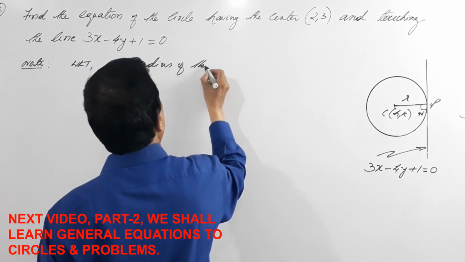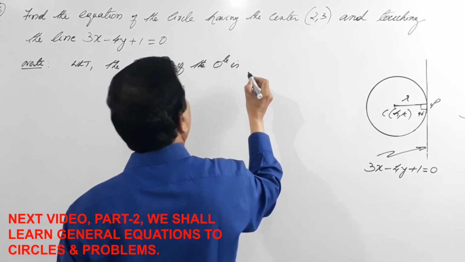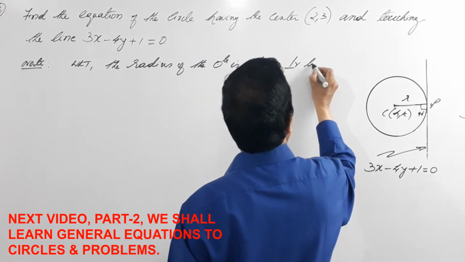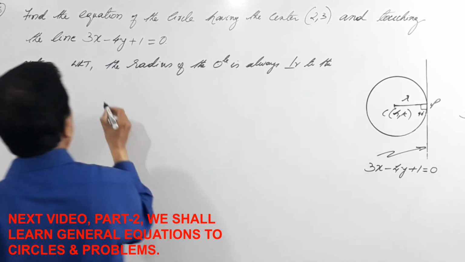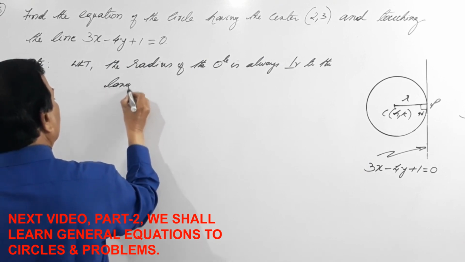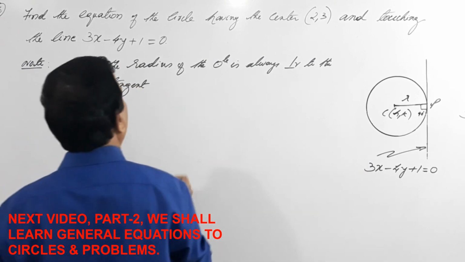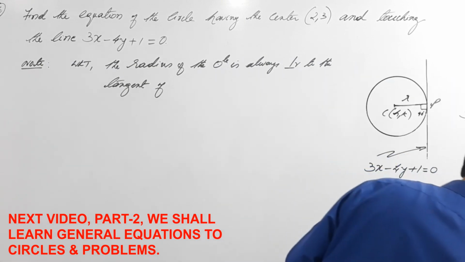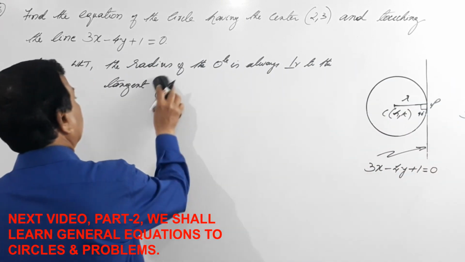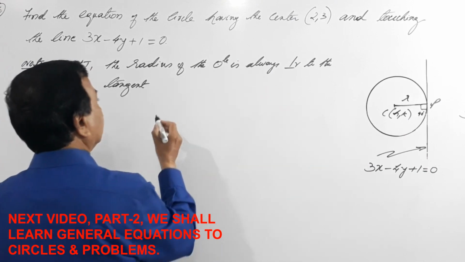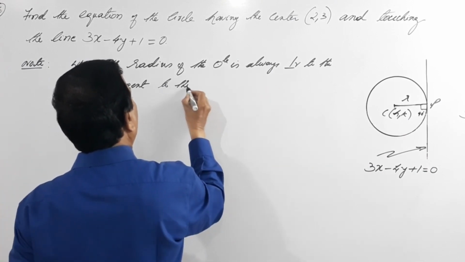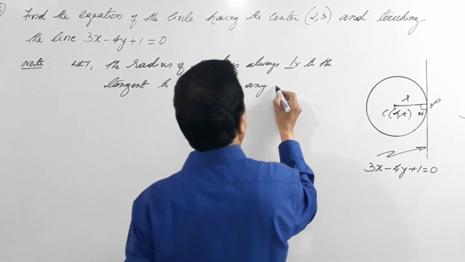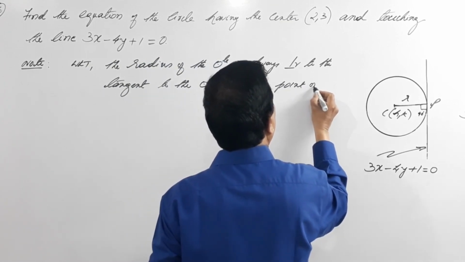We know that the radius of the circle is always perpendicular to the tangent to the circle at any point on it.